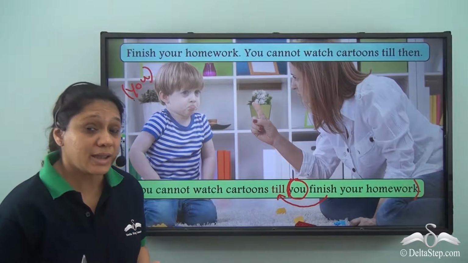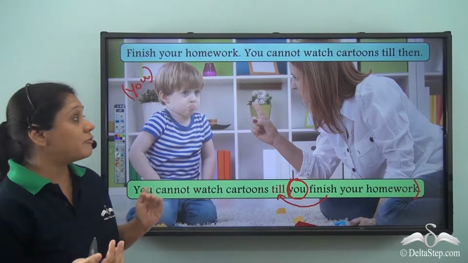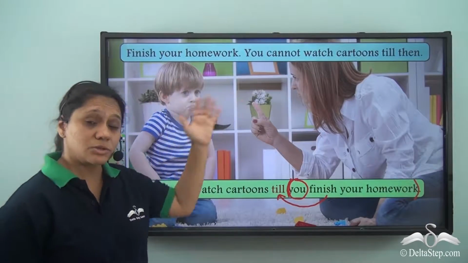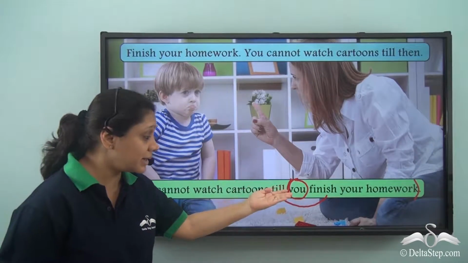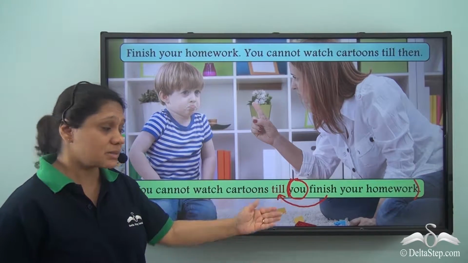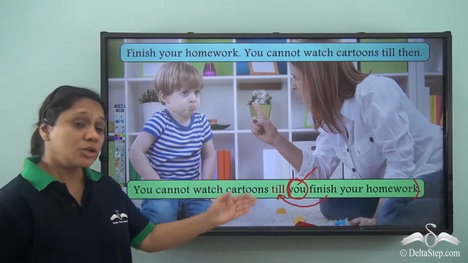But when we write to make complete sense of what we are trying to say, we have to include the subject. When we are joining the two sentences with till, to make complete sense of this part of the sentence, we have to include the subject you.